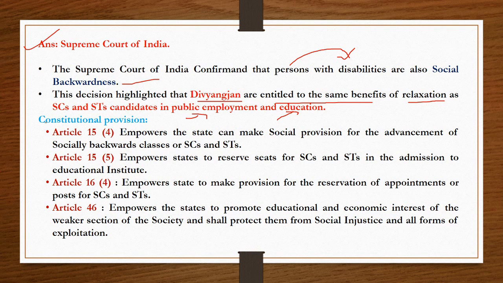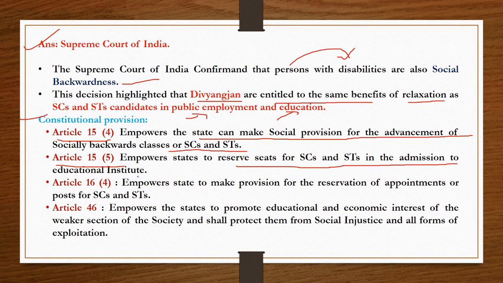Now we will check the constitutional provisions for socially backward classes. Article 15 tells about the prohibition of discrimination on the ground of religion, race, sex, and place of birth. But in the same article, Article 15 subclause 4 empowers the state to make special provisions for the advancement of socially backward classes or SC and ST. In the same way, Article 15 subclause 5 empowers the state to reserve seats for ST and SC candidates in the admission to educational institutes.